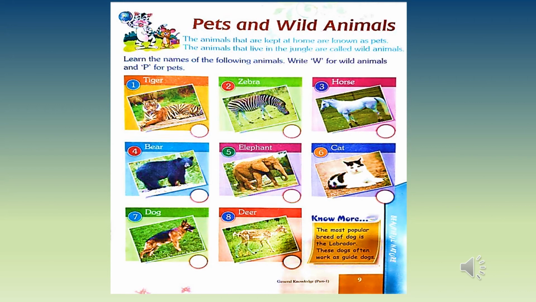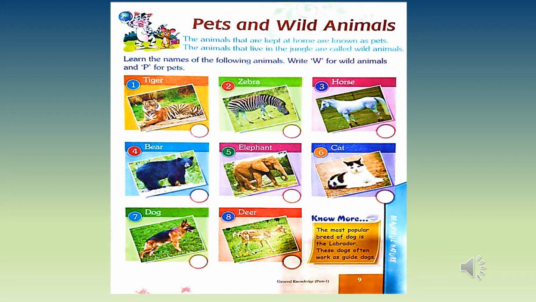This is a textbook exercise from page number 9. It is based on the topic pets and wild animals. In this exercise, you can see a lot of pictures. Here you have to name them. How are you going to do it? You will have to just write W for the wild animal and P for pets.